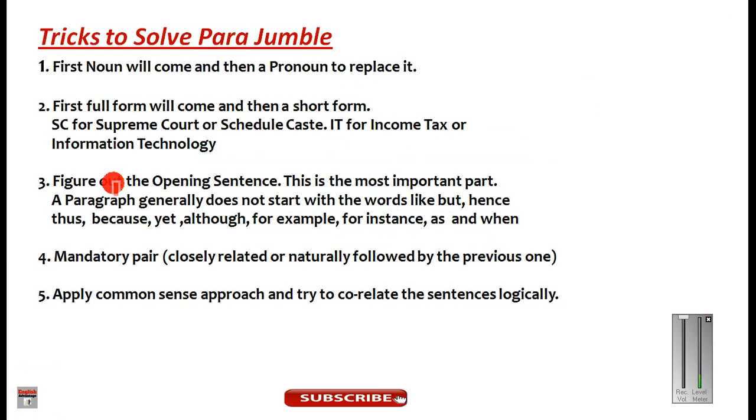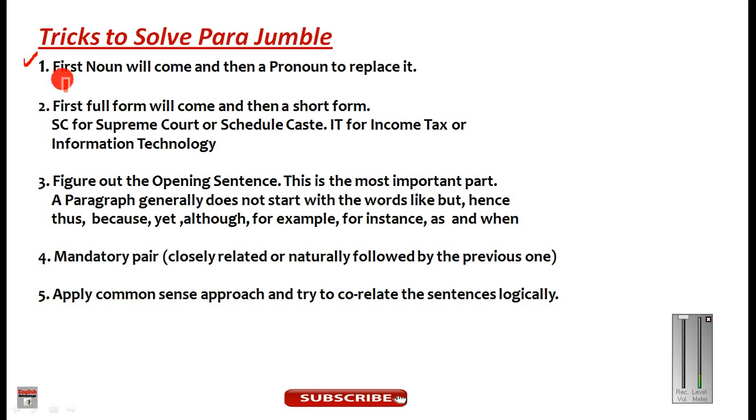Okay, so before we proceed further, let me share with you some tricks to solve any kind of parajumble. These are the basic guidelines. The first one is first noun will come and then a pronoun to replace it. This is the most basic rule that you have to remember.